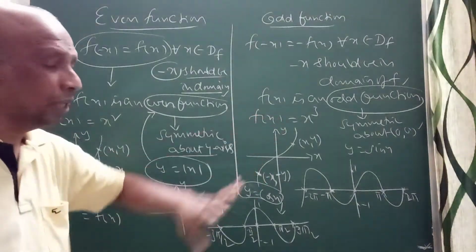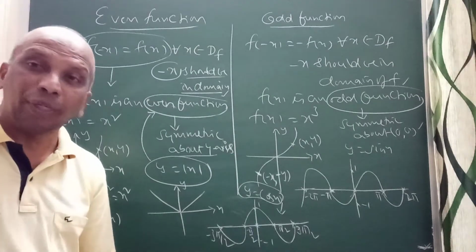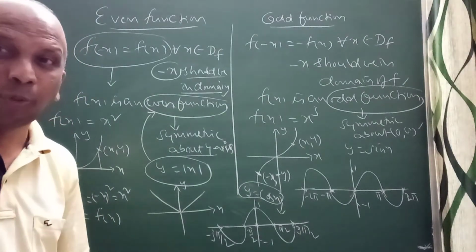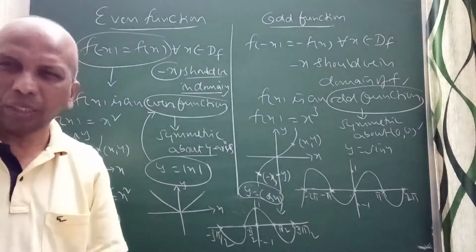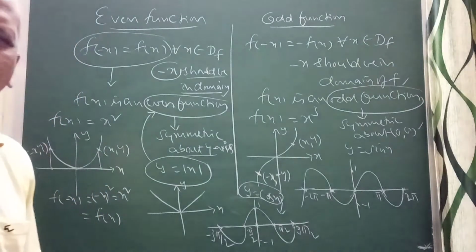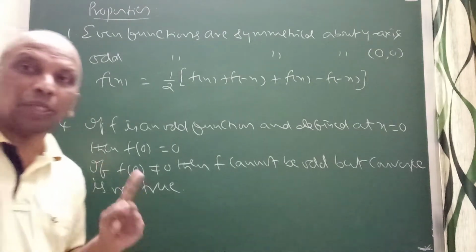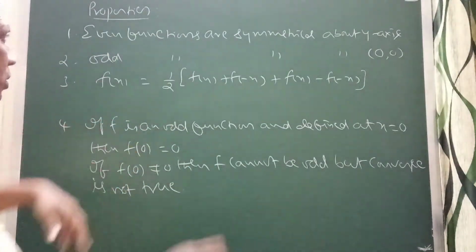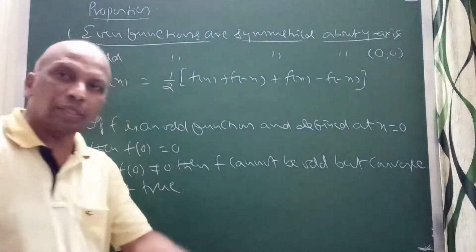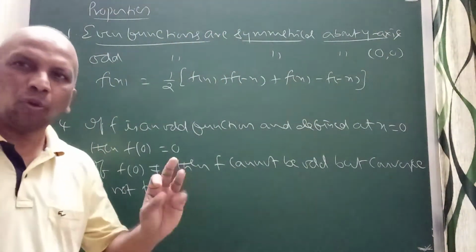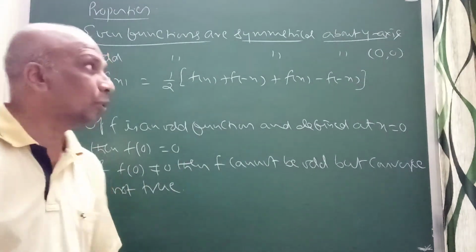Just again a brief about that, right? Now coming to the properties, I will discuss the simple properties. The reason also I will discuss: minus x should be in the domain of f, that also I will discuss now. Now see here, the properties we just discussed. See, even functions are symmetrical about the y-axis. The reason I explained to you. Even cos x, y equal to x square. I give an example, mod x, always symmetrical about the y-axis.